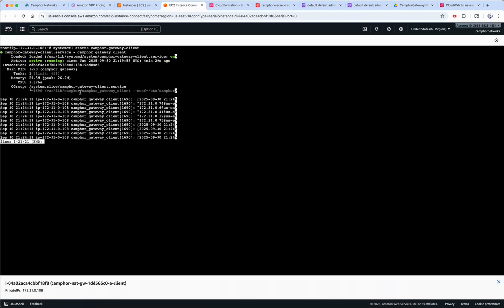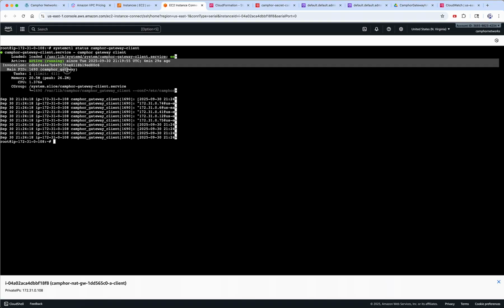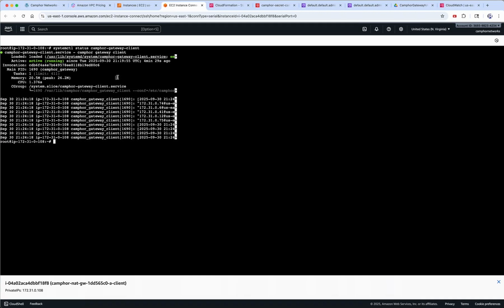Okay, so I just want to show that quickly. Just a simple daemon, systemctl status Camphor gateway client. You can also run it as a container if you want to, but this software's job is to make sure that it will set up a multipath towards all the NAT gateway, so you get full functionality, full performance as well as high availability.